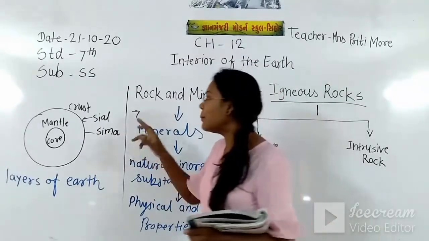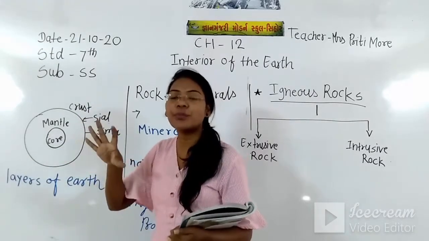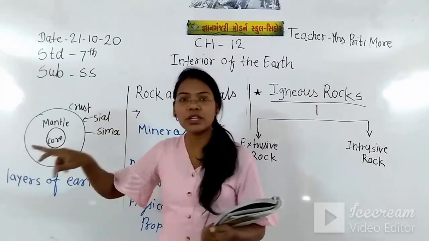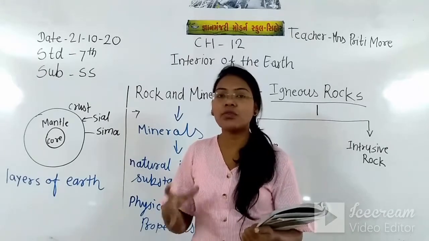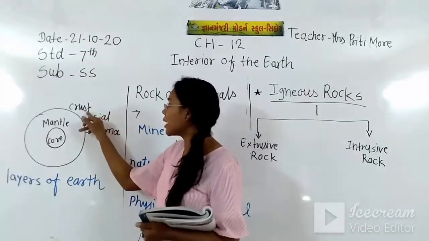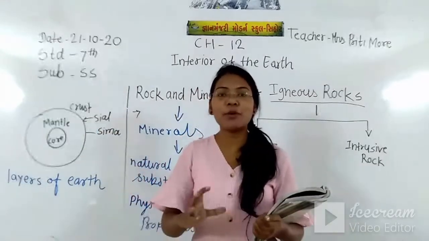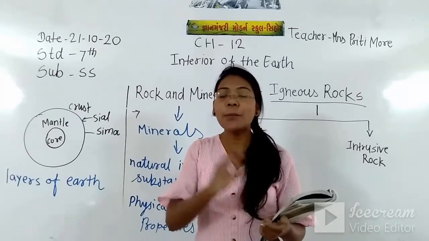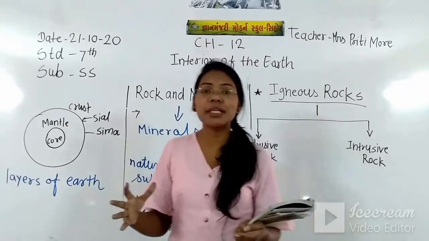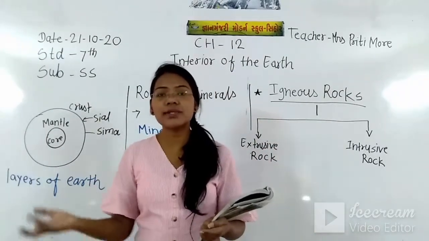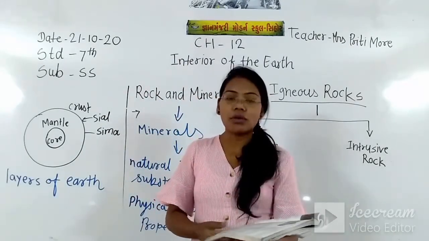When the magma breaks through the crust and reaches the surface of the earth, at that time it was in liquid form, but later it cools down and becomes solid. The liquid converts into solid, and that solidification is the extrusive rock.